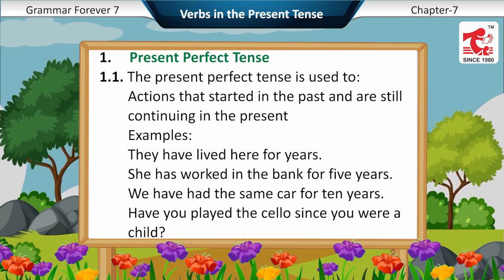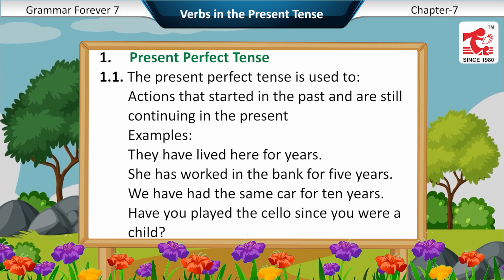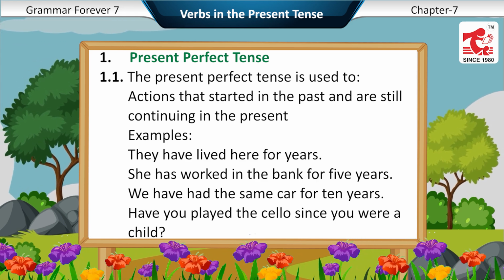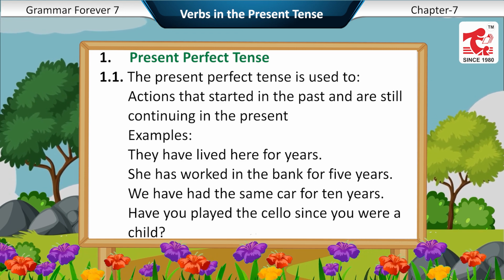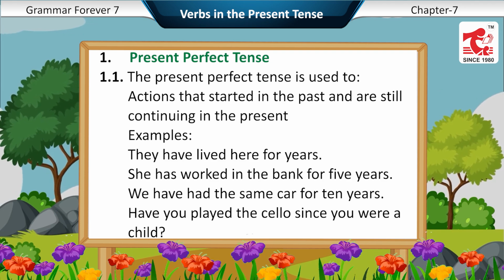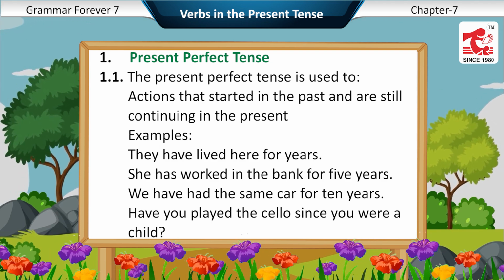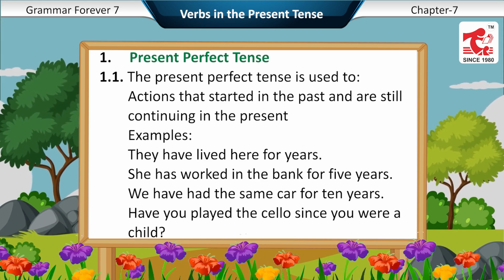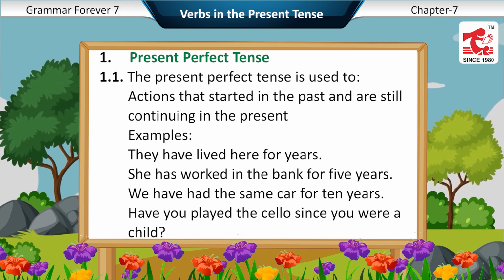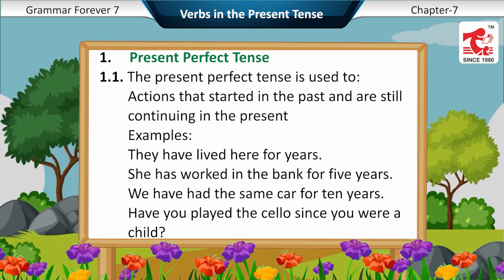Present perfect tense. The present perfect tense is used for actions that started in the past and are still continuing in the present. Examples: They have lived here for years. She has worked in the bank for 5 years. We have had the same car for 10 years. Have you played the cello since you were a child?